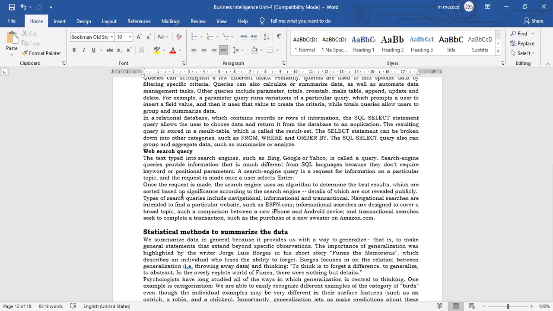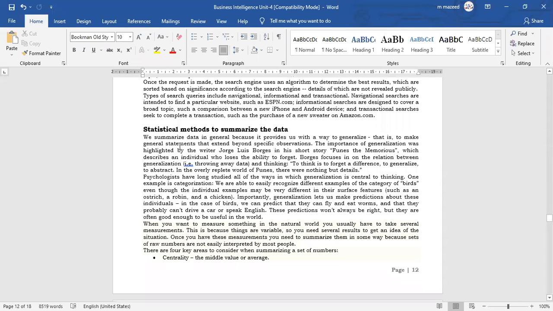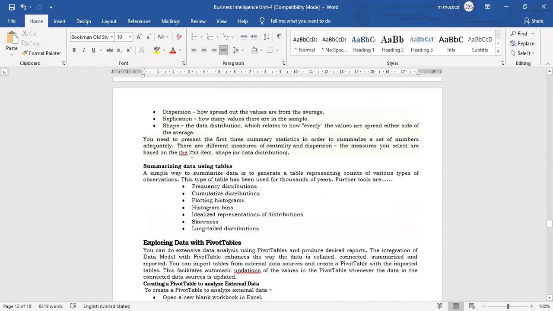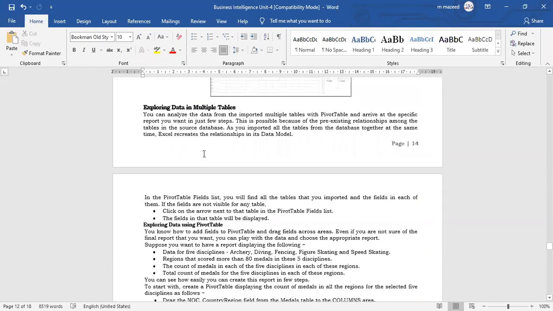Quora.com, you might have seen that, where you can ask a question and the people who are experts in that will answer you. Suppose you do not know the answer to some question, you can just post that question on Google or Quora.com, and some experts will come back to you. There are certain statistical methods also to summarize the data, which we will see in the next class, guys.